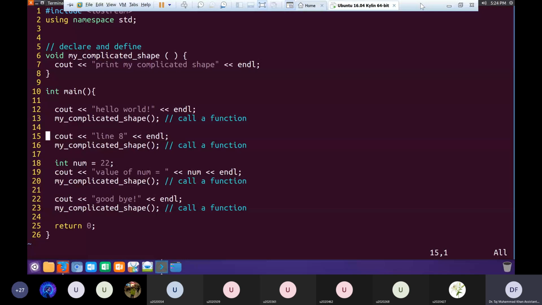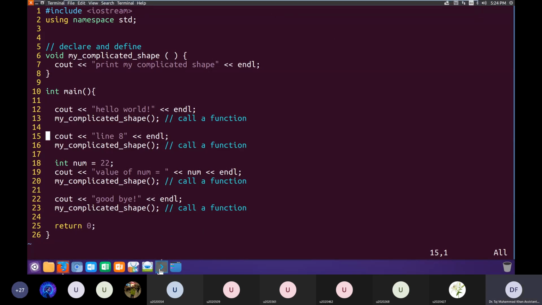How can we call a function? Okay, now that's a good question. But the problem is we are kind of at the end of our time. So I'll just tell you a few more things. I hope the difference between declaration and calling a function is clear. The purpose of declaring a function and the purpose of calling a function. I hope that's clear. What do we mean by declaring and what do we mean by calling? So if that's clear, then we'll move to the next step. How do you declare a function and how do you call a function? So I'll just introduce a few things and then we'll continue in the next lecture.